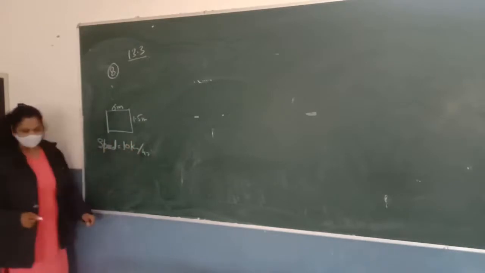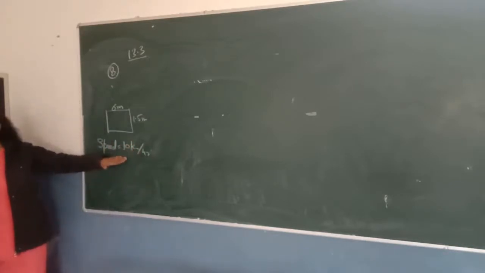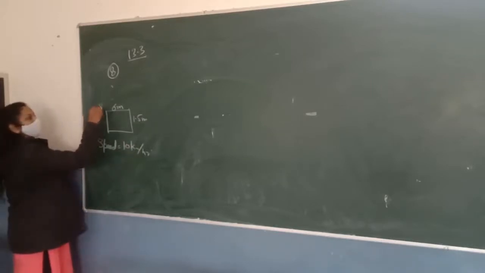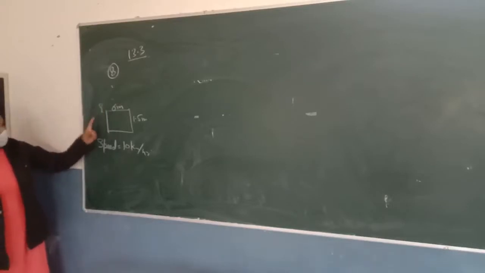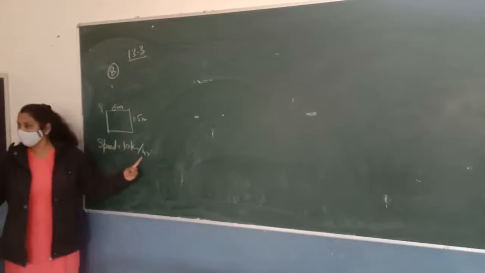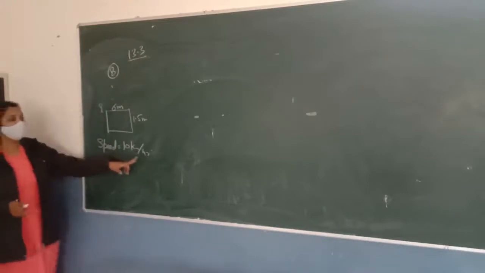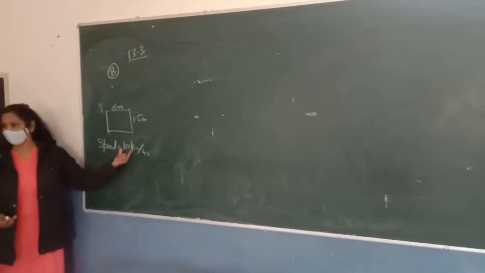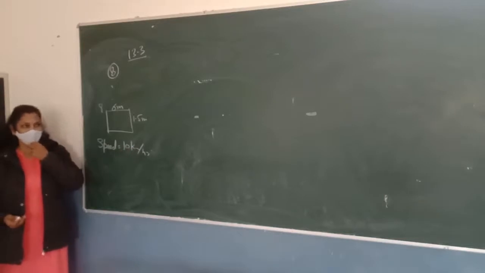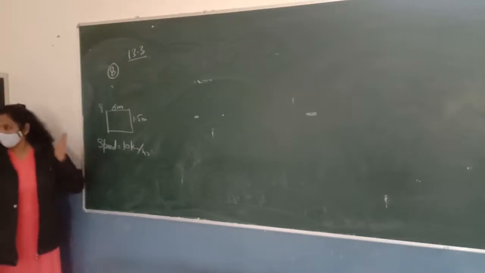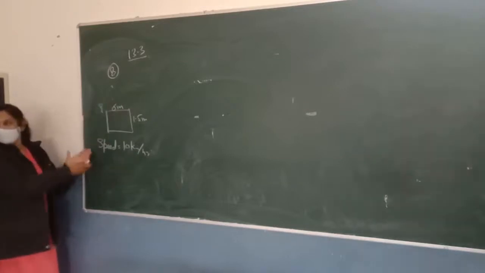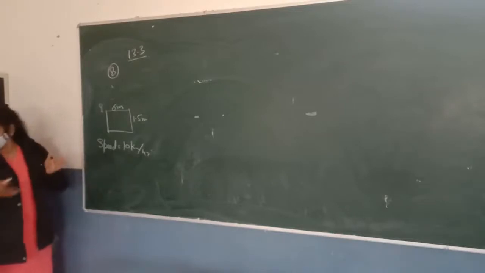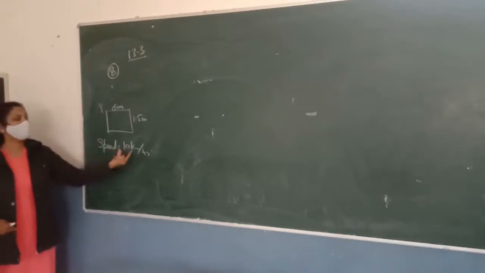Now just hold it. Just try to understand the meaning of this question. This is a cross section from where the water is coming out like this. And suppose you are standing here. So what is the meaning of this? That the speed of the water is 10 km per hour. It means if you are standing here, then in 1 hour the length of the water which passes in front of you will be 10 km. Is it clear? It means that if this is a cross section from where the water is coming out and you are standing here, then in 1 hour the length of the water which passes in front of you will be 10 km.